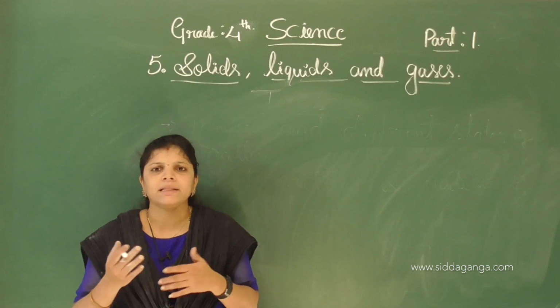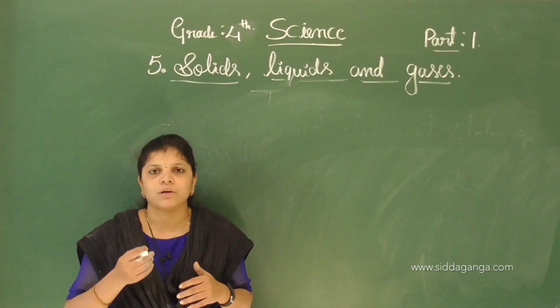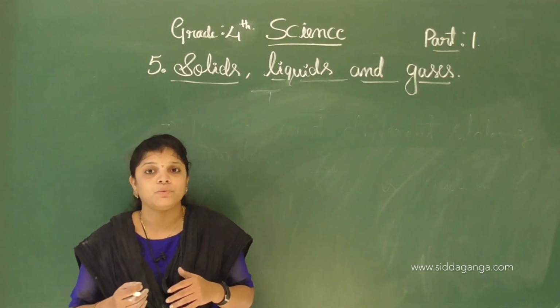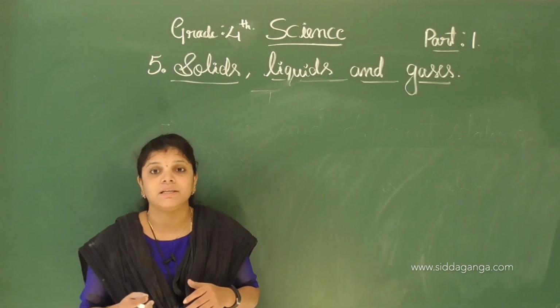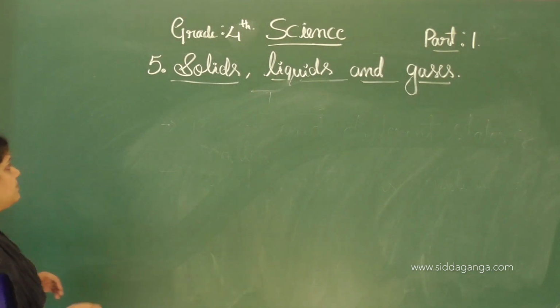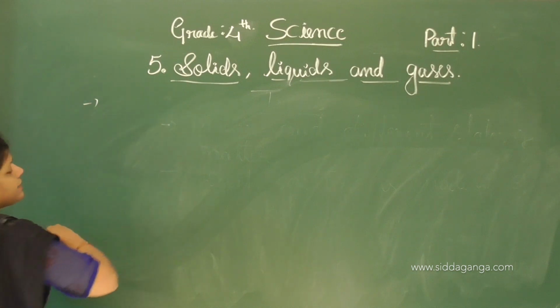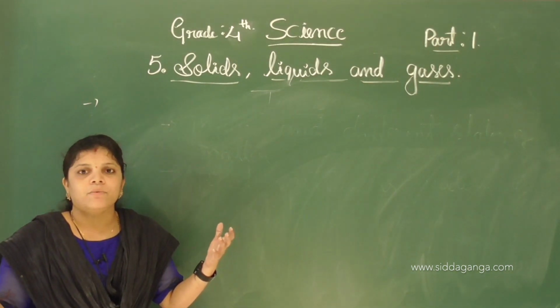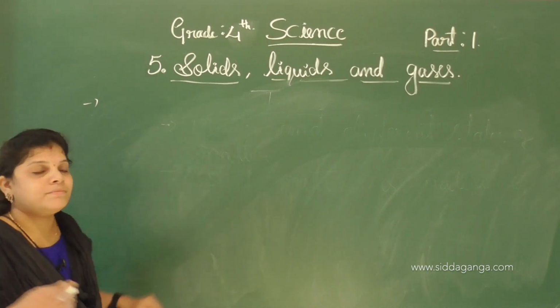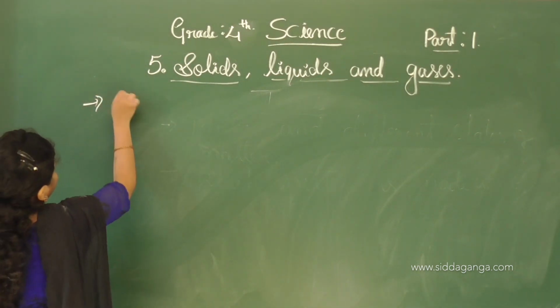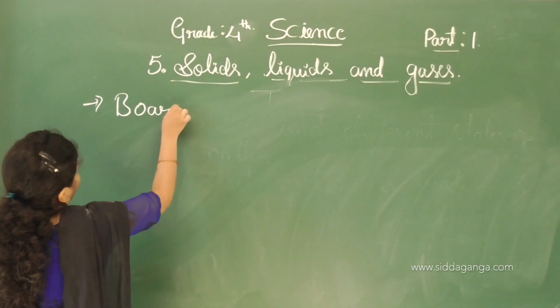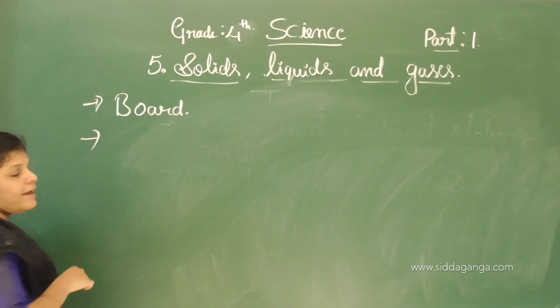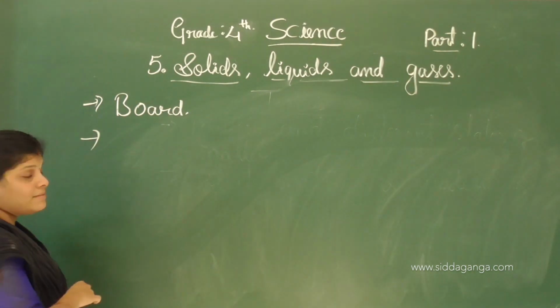When we make a small list of these things, first one. When you look at your surroundings, what do we see? Keyboard, first one. Okay, I see some insects.